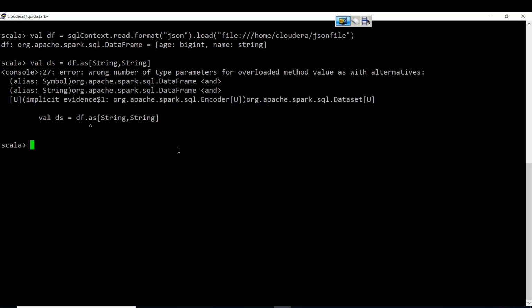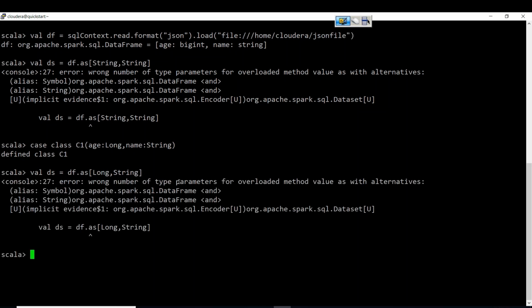Got it? So for this, what do we do? We have to use age colon string. Sorry, it is long, and name is string. We may give string here, we may give long here, but even then it won't work. We cannot pass that to as of; it must be a single type only, it cannot be multiple types. If we have multiple fields, then compulsorily go with a case class and give it as a parameter here, as of the case class. Now it is going to work.